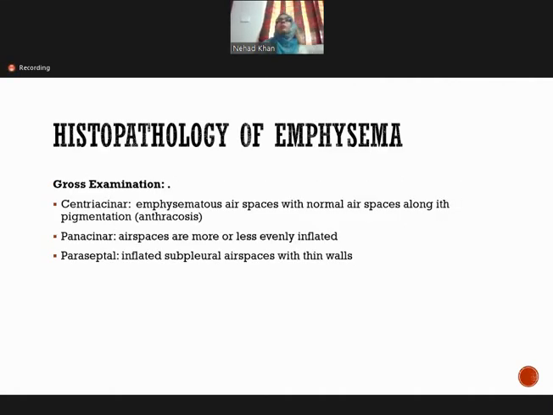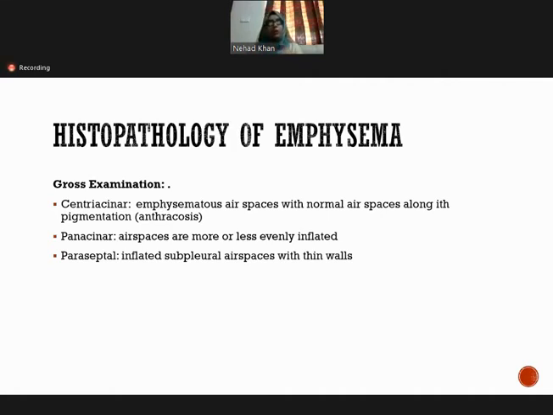Now we come to the histopathology of emphysema, which is the main topic of today's lecture, the histopathology of each type of chronic obstructive lung disease. So here is the histopathology of emphysema grossly. For centriacinar emphysema, we find the normal alveoli as well as the emphysematous air spaces.